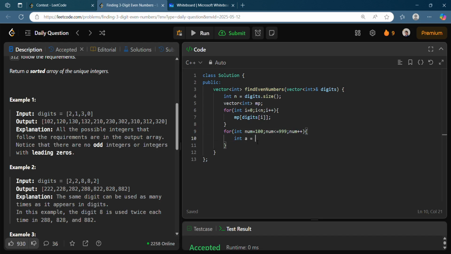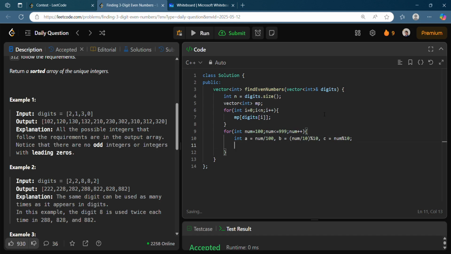So how can you extract the 3 digits from num? The first digit will be num divided by 100, integer division. For the second digit, if you do num divided by 10, you get the first 2 digits, and then if you apply modulo 10, you get the last digit of that. That means you get the middle digit. And getting the last digit is straightforward, doing a modulo 10.